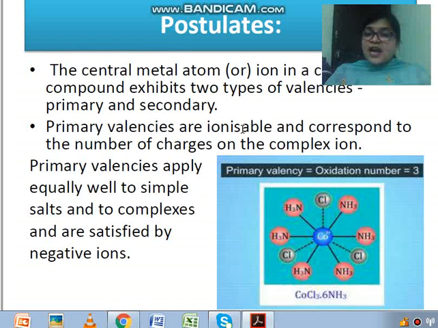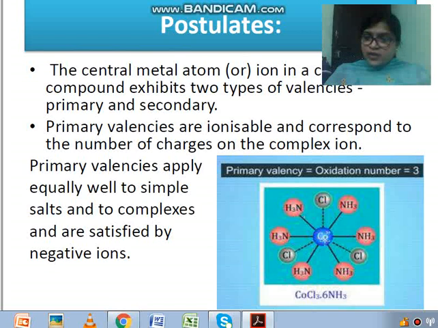Primary valencies are ionizable, means when they dissolve in water, they get ionized and correspond to the number of charges on the complex ion. Okay, it corresponds to the number of charges. Now see how we can identify charges.